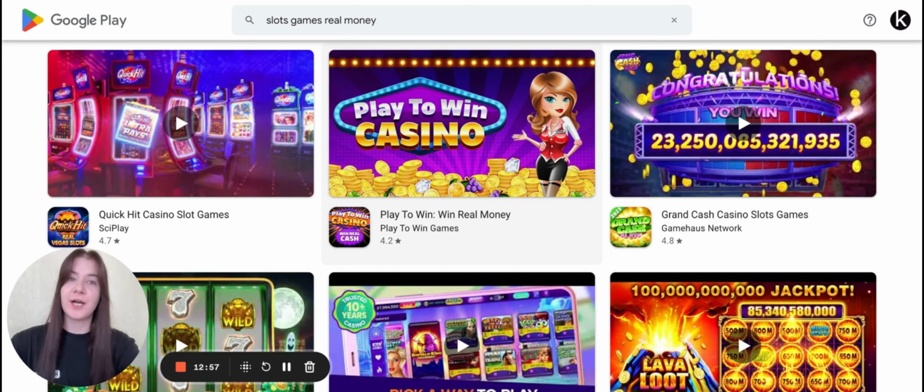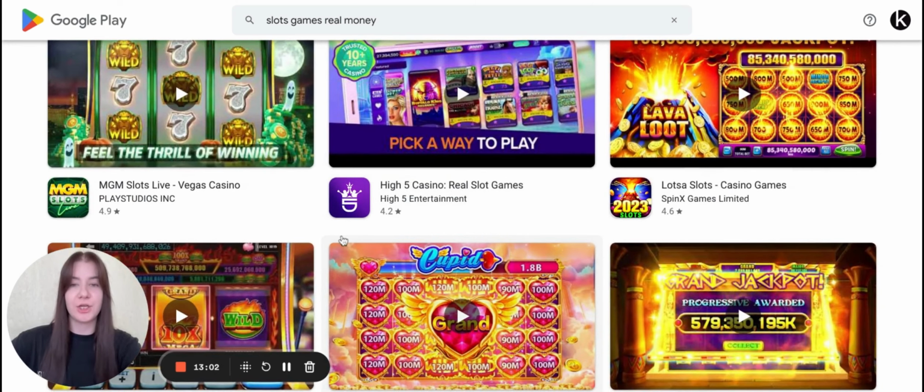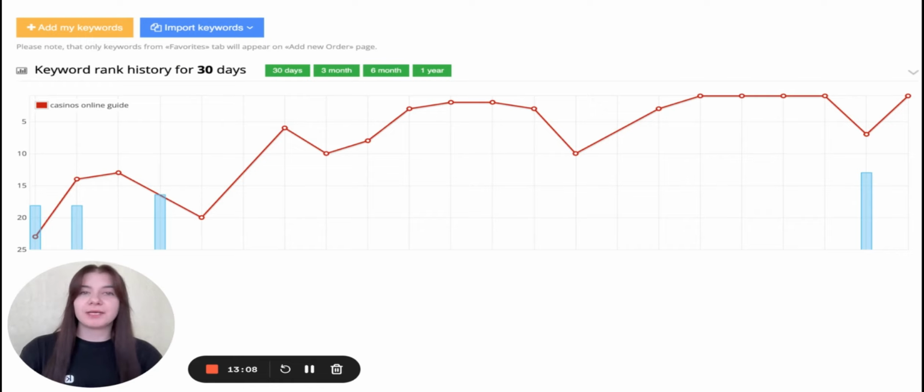And at this stage, I would like to go to some real examples of how your application may achieve top positions in this particular niche. Let's check some examples. As you may already know, we have a platform where you can work with keywords, like with keyword research, you can check the keyword's popularity, the application ranks for the particular search request, as well as approximate traffic per each keyword, and where you can follow all the changes that the application has in ranks. At the same time, of course, our main service is keyword promotion.